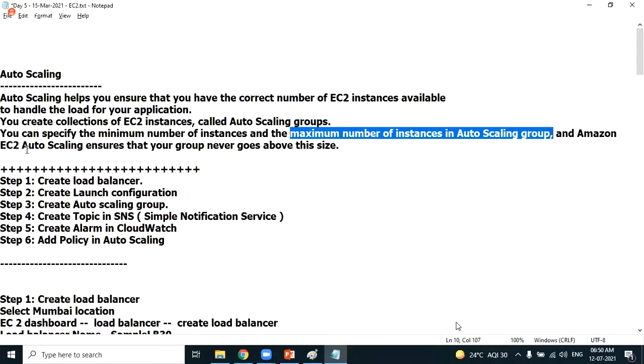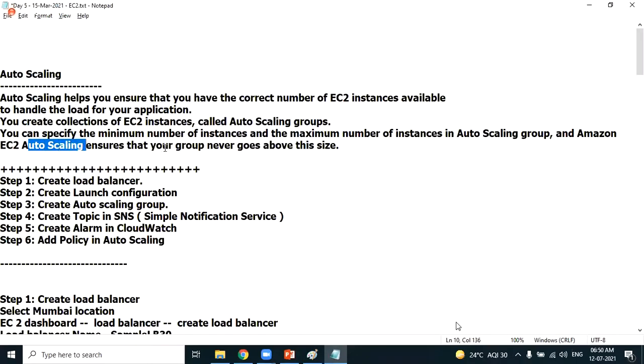The Amazon EC2 auto scaling feature ensures that the group will never go above the maximum size or below the minimum size. Clear about the concept of auto scaling? I hope you have understood the importance of auto scaling.